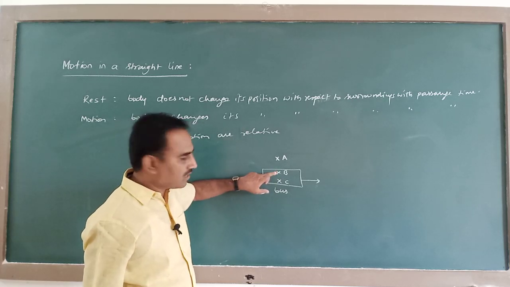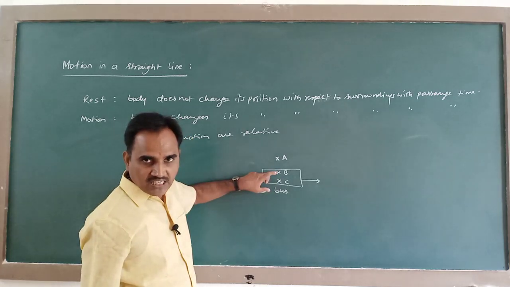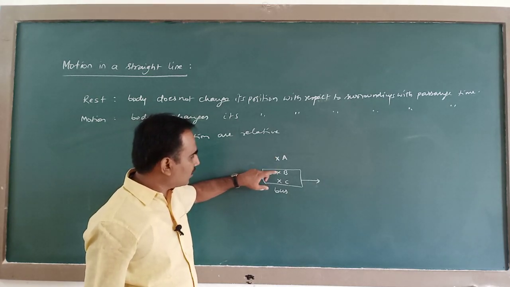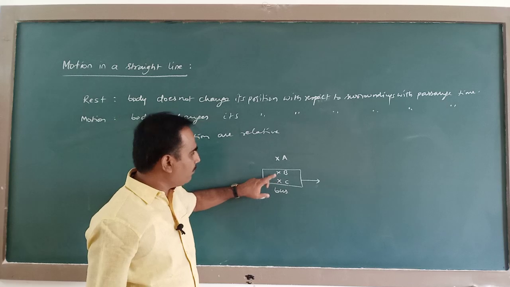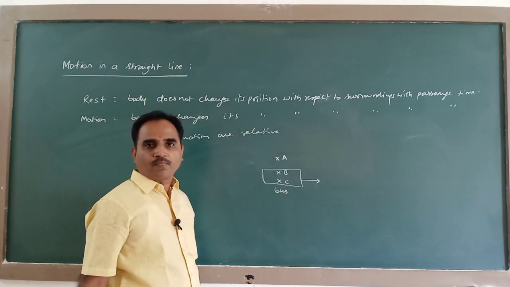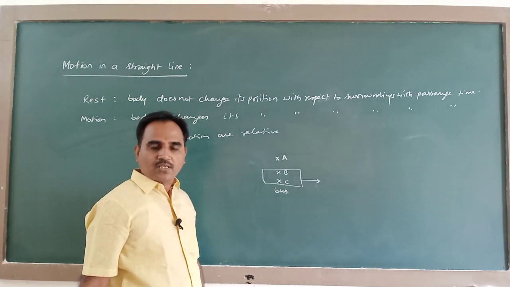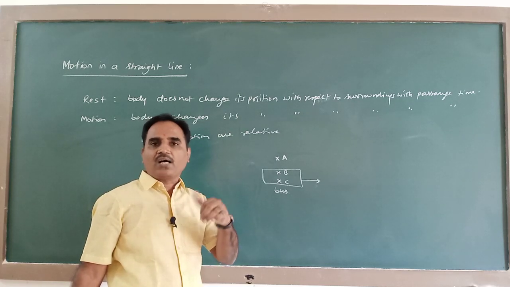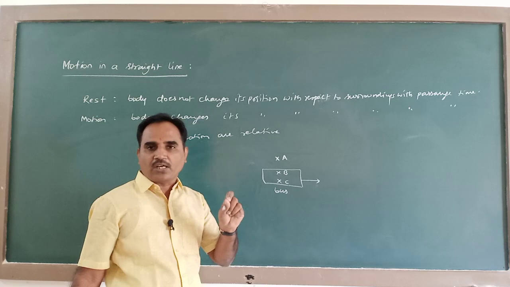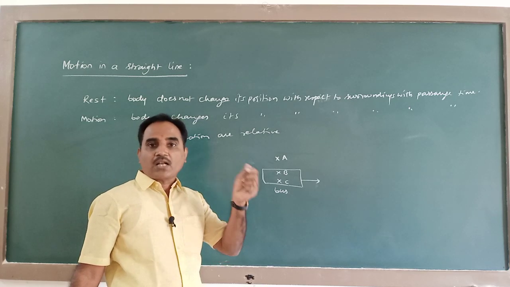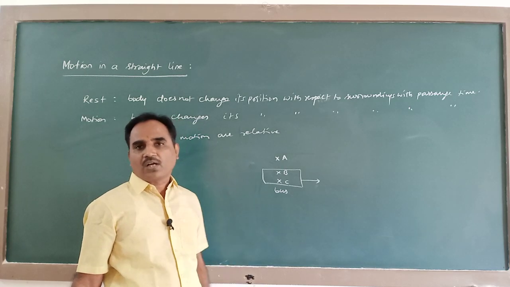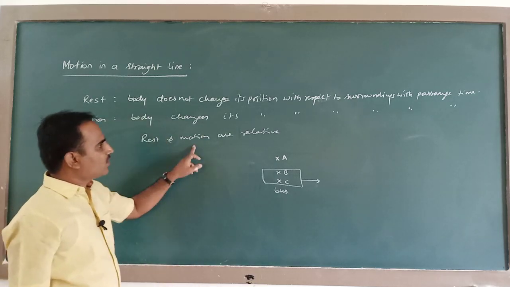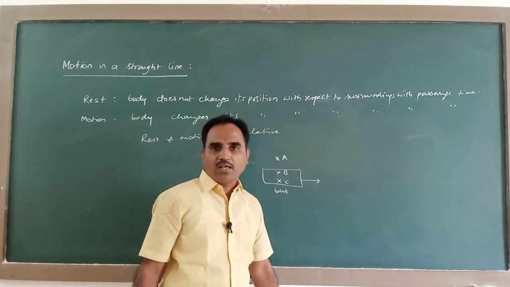So the person is same. When you compare with A, B is in motion. When you compare it to C, B is at rest. So like this, whether a body is in the state of rest or in the state of motion, that depends on the surroundings, that means the reference with which you are comparing. That is why we say that rest and motion are relative.